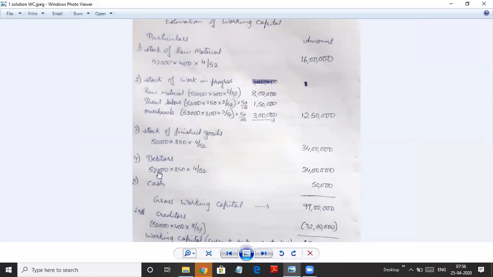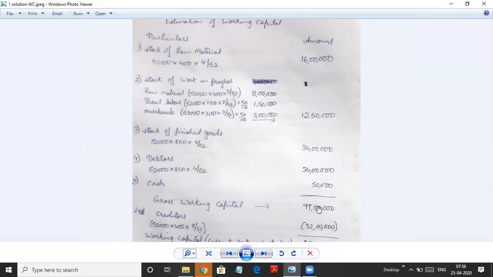That's what we find. So we'll take 52,000 units into total cost 850, whereas selling price was 1,000, but I'm taking the total cost, into 4 weeks debtors period. So 4 by 52, you get 34 lakh. So these are the current assets: raw material, work in progress, finished goods and debtors. Now they've also given you cash. So cash amount is directly given, 50,000. We take it there directly.